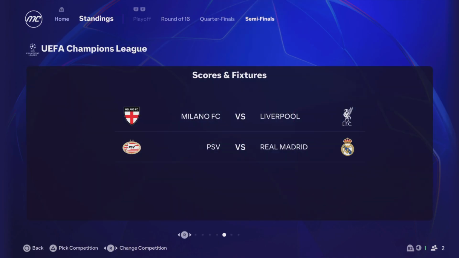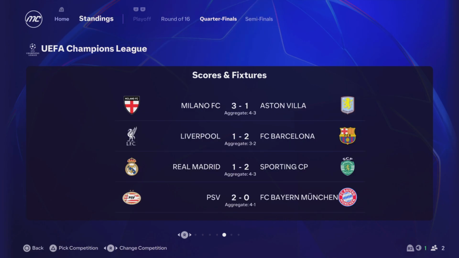Champions League, Real Madrid got PSV in the semis. Liverpool got AC Milan. And we look at the round before, Liverpool beat Barcelona on penalties. And just a little bit, Real Madrid beat Sporting. Milan beat Aston Villa. And they came back. That's kind of like a PSG versus Man United with Oli.